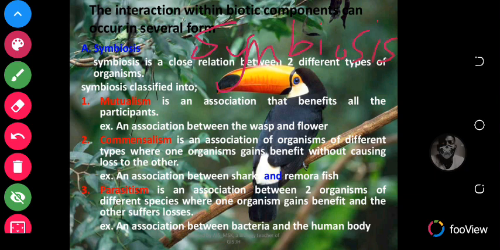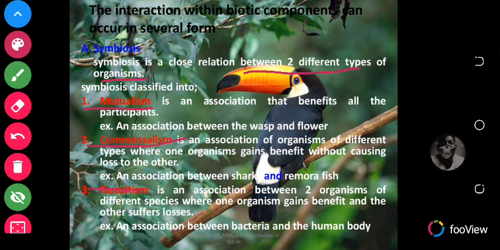Symbiosis. It's what we call symbiosis. Symbiosis is a close relationship between two different types of organisms. So a close relationship between two different types of organisms is what we call symbiosis. So symbiosis is classified into three. We have the first one being mutualism, the second one being commensalism, and the third one being parasitism.